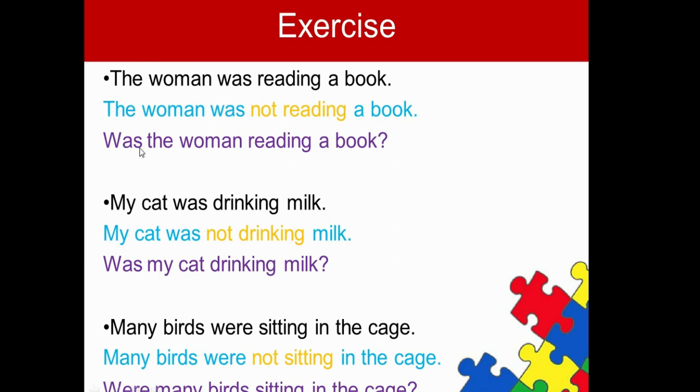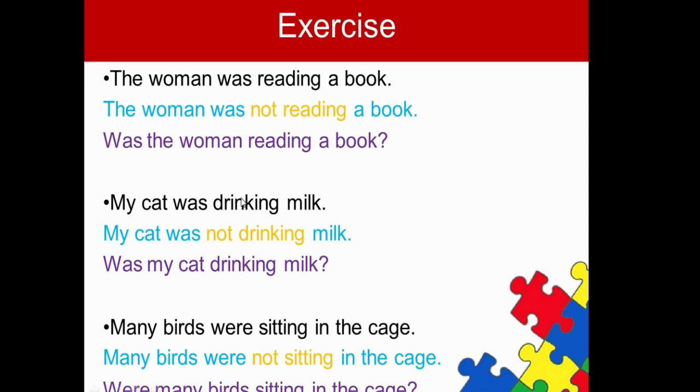And one more important thing, that in interrogative sentences we do not use not. Not is used in just negative sentences. You can't say, was the woman not reading a book? It will be wrong. We don't use not in interrogative sentences. So, was the woman reading a book? Then at the end, question mark.